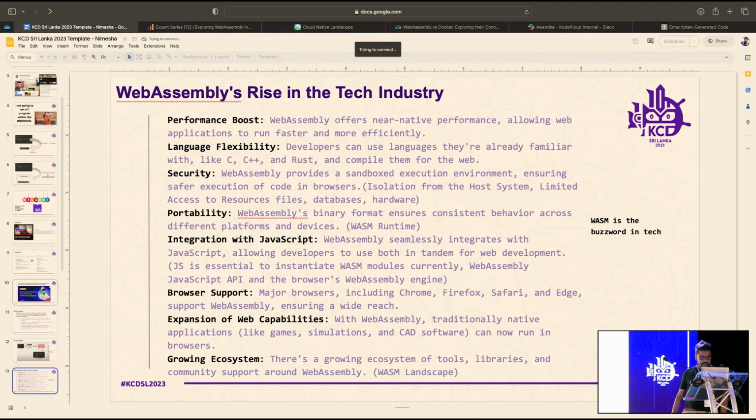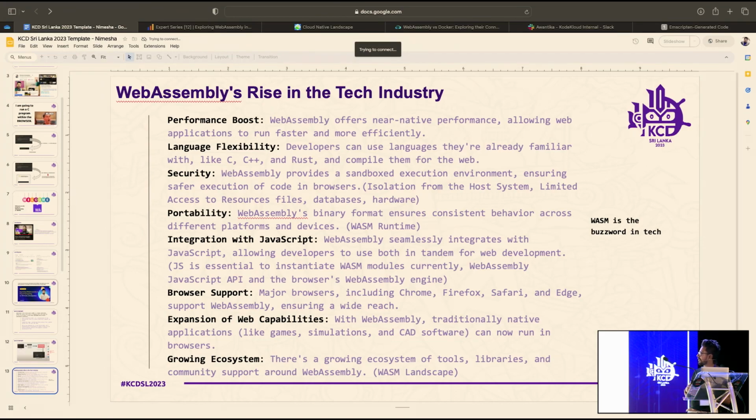Okay. Now, there are so many discussions around WebAssembly these days. And after containers, I think WebAssembly is the most revolutionary thing in the future. There are some reasons for that. These are the reasons actually.